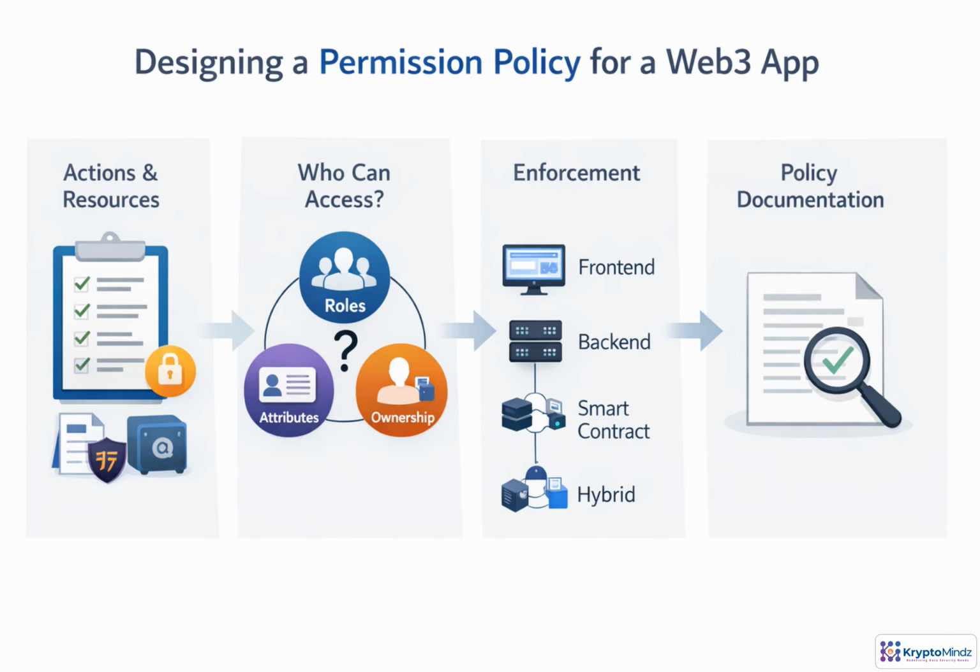A strong permission policy starts before code. First, name the protected resources and the actions users can take, such as mint, transfer, update, or withdraw. Then define who qualifies, by role, account attributes, ownership, or token state. Next, choose the enforcement point. Some checks belong in the interface, others in the backend or smart contract, and many apps use a hybrid. Finally, document each rule plainly so it can be tested and audited.